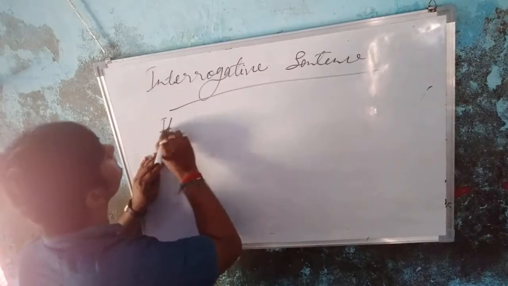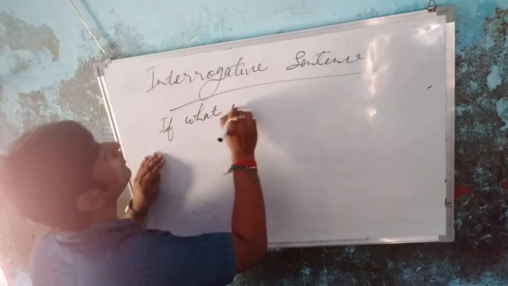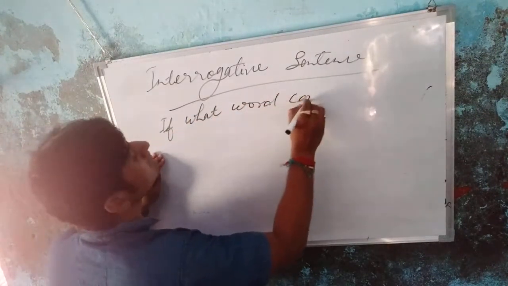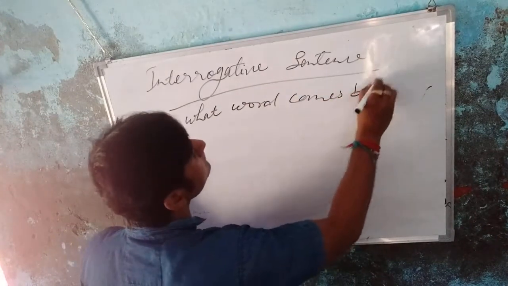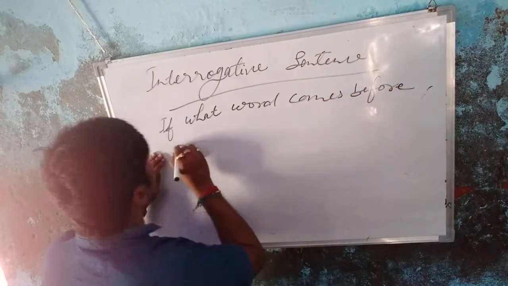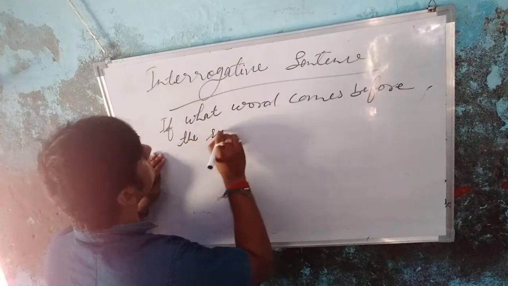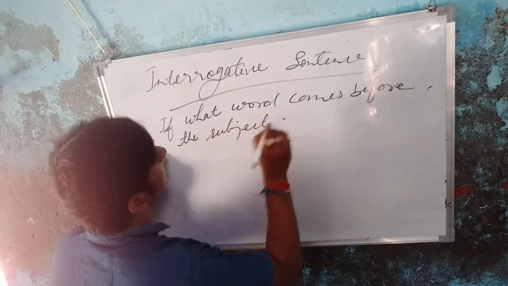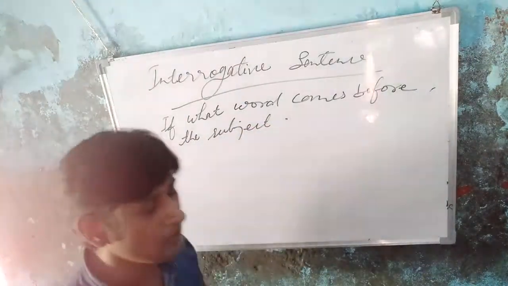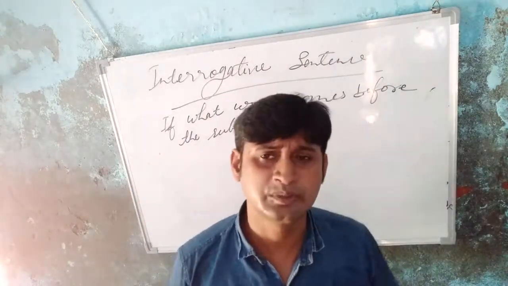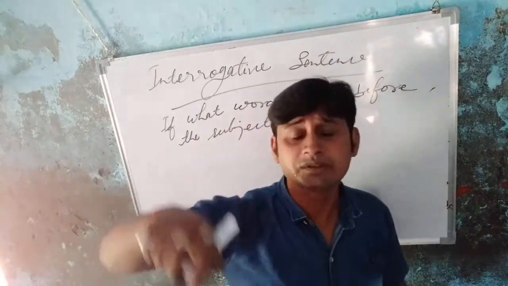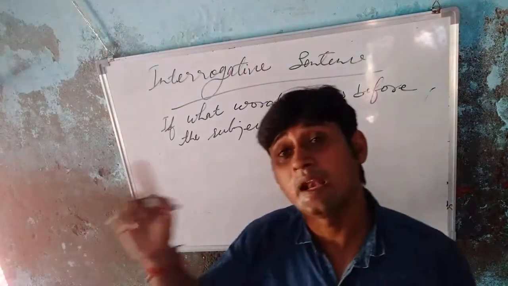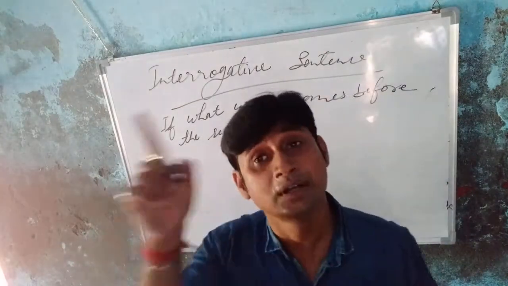If the word comes before the subject, students, what do you do? First, you have to write the helping verb according to the subject.